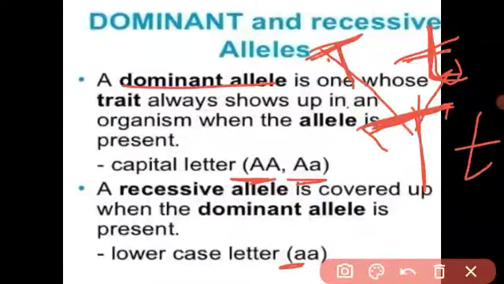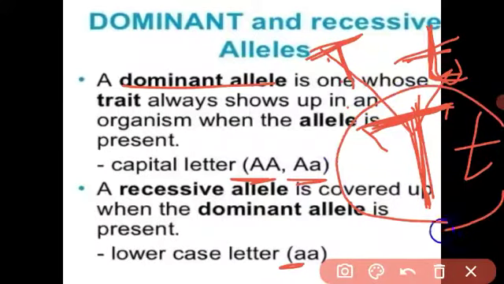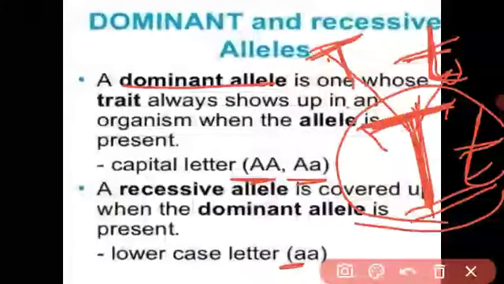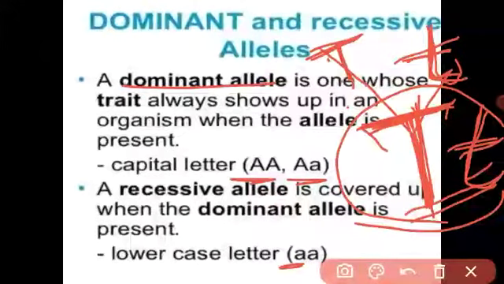The offspring is tall because it contains the dominant allele, and the dominant allele always expresses itself. And the recessive cannot express itself but it is present in the gene. Look, what happened in the offspring, beta? The offspring has both characters, tall and short, but tall is dominant, so the offspring is tall, but its genes also contain the shortness character and it will be expressed in the next generation. Got it? Did you understand dominant and recessive?